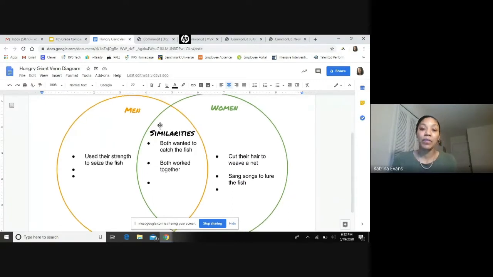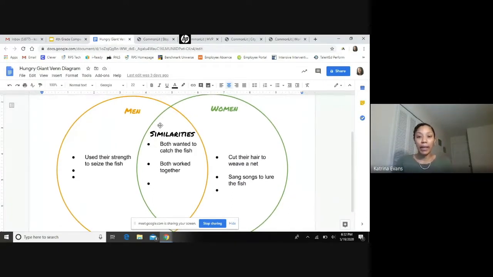With our Venn diagram that we created yesterday to compare the men and the women, we said that the men used their strength to seize the fish. But the women, on the other hand, cut their hair to weave a net to catch the fish, and they also sang songs to lure the fish. But the similarities between the men and the women were that both wanted to catch the fish and both worked together in order to accomplish that goal.